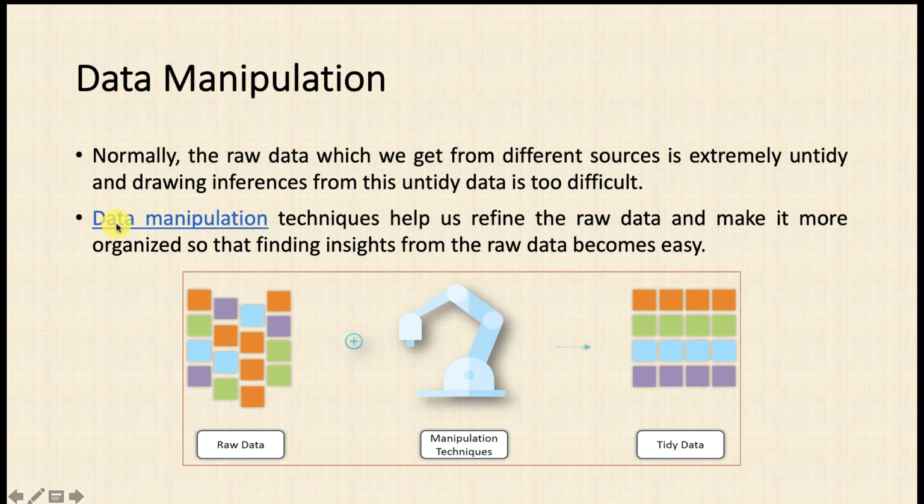Then the data manipulation techniques help us to refine the raw data and make it more organized, so that finding insights from the raw data becomes easy. Whatever data you are collecting is raw data, so you need to apply some manipulation techniques onto the raw data, and then you will have organized data. That particular data is meaningful for your data analysis.